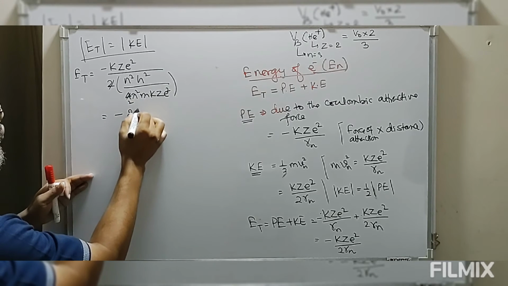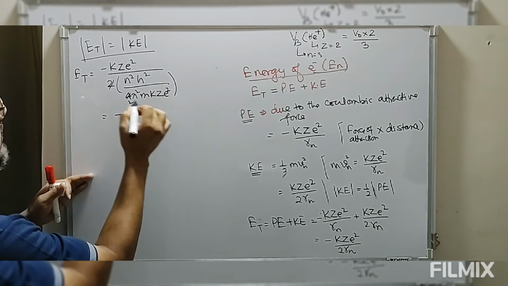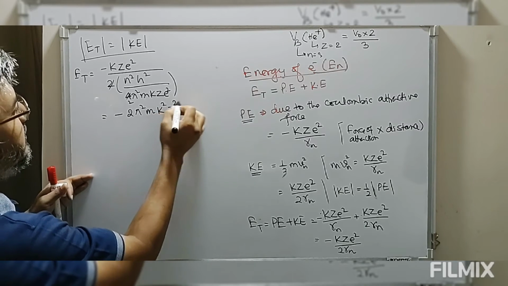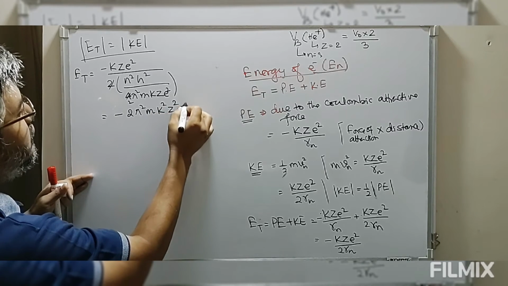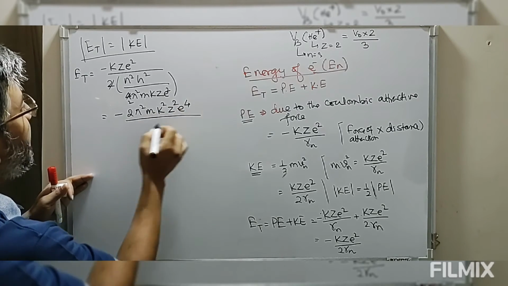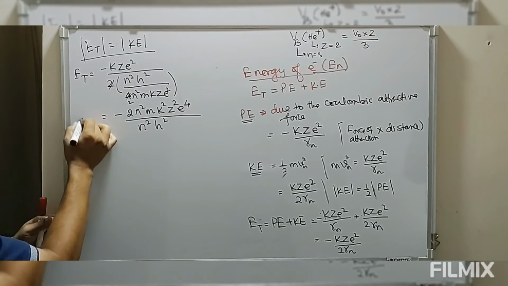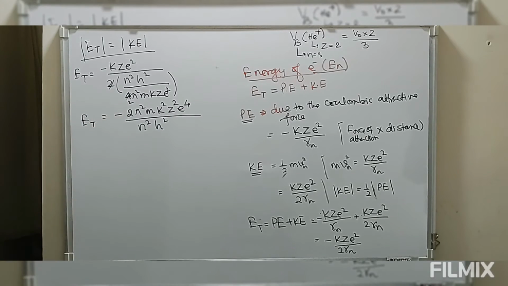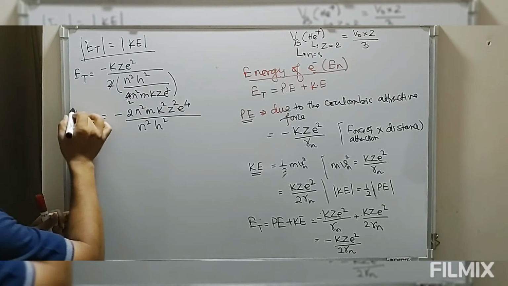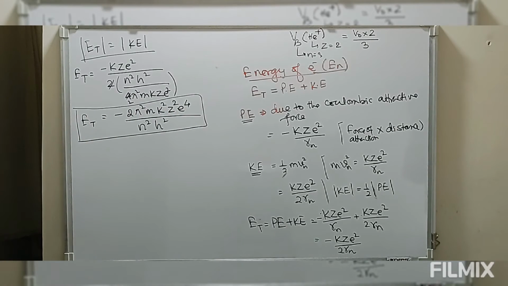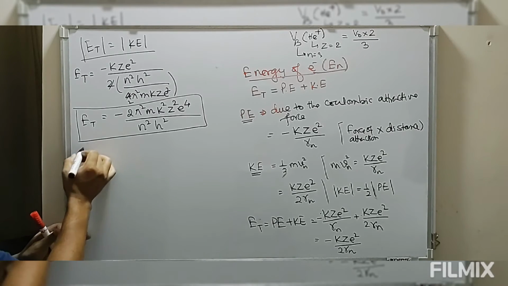We have 2π²mk²Z²e⁴ divided by n²h². So this is the equation of the total energy possessed by electrons. E total is minus 2π²mk²Z²e⁴ divided by n²h². Now first of all look at this: why is the value of energy negative?